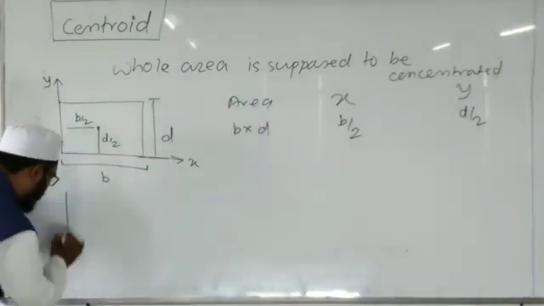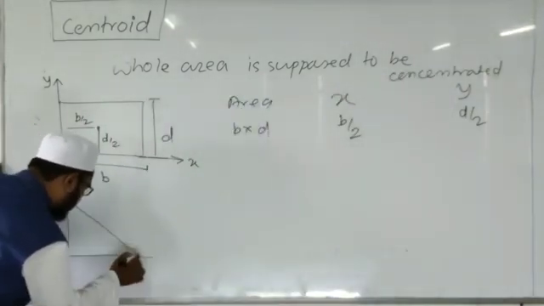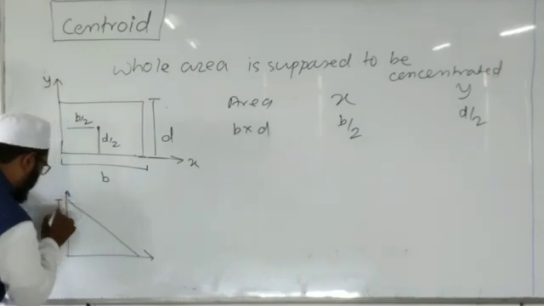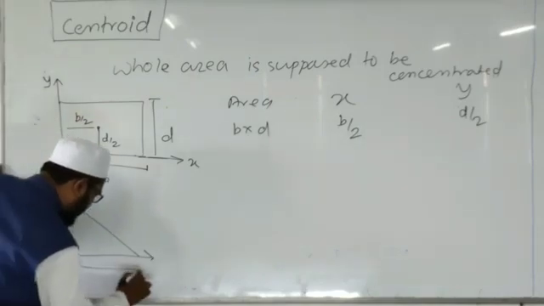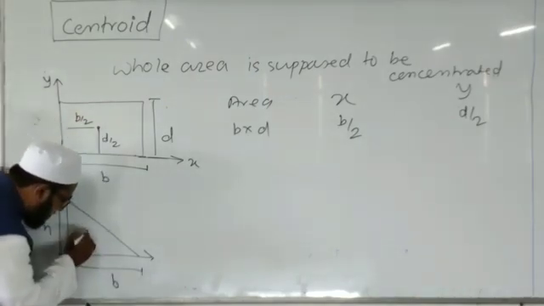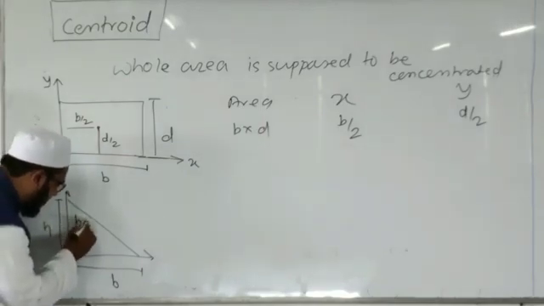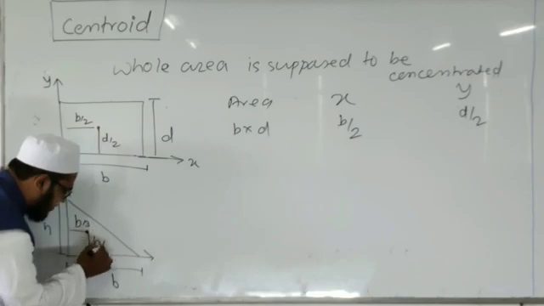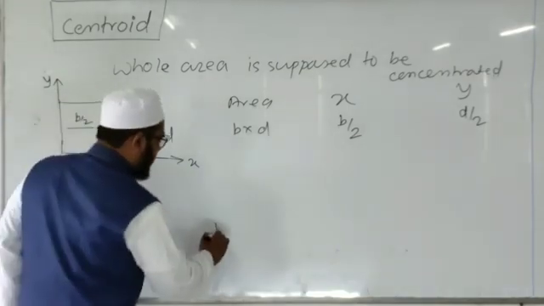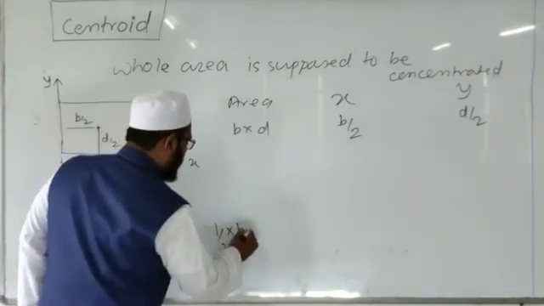If it is a right angle triangle having height h and base b, then the centroid is lying at this point, at a distance of b by 3 from the height and h by 3 from the base. Area is given by half base into height.